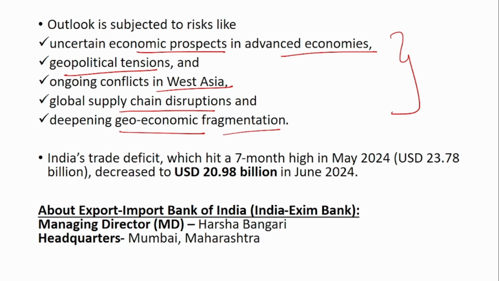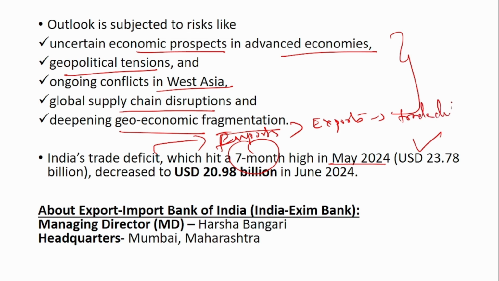If you see India's trade deficit, it hit a 7-month high in May 2024, that is 23.78 billion. When your imports are more than your exports, it is called a trade deficit. The trade deficit in May 2024 was 23.78 billion. It reduced to 20.98 billion in June 2024. The Export-Import Bank's managing director is Harsha Bangari, and it is headquartered in Mumbai, Maharashtra.